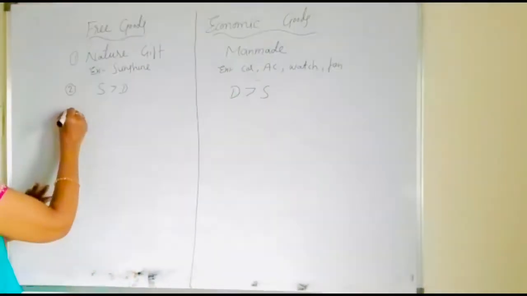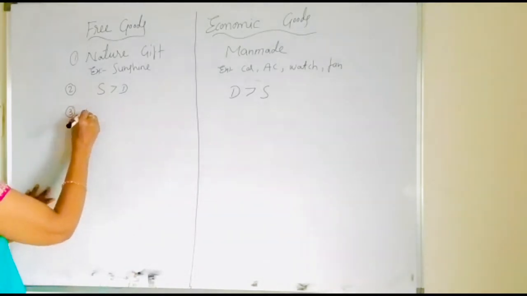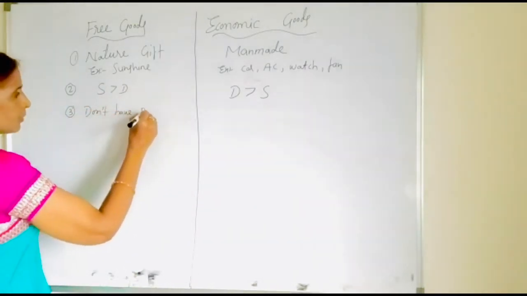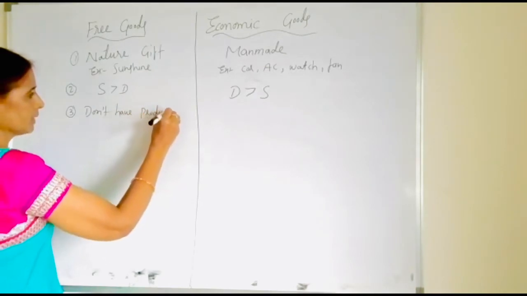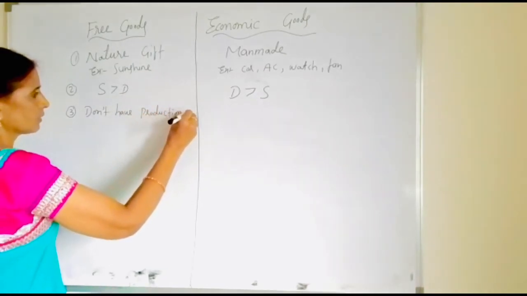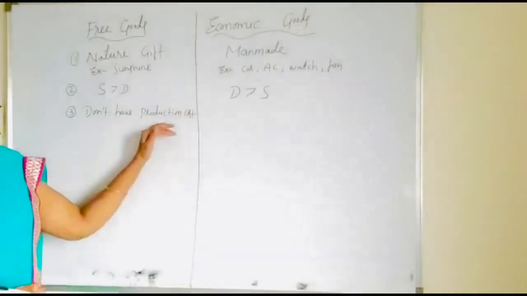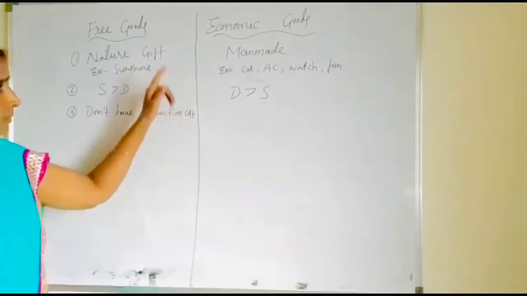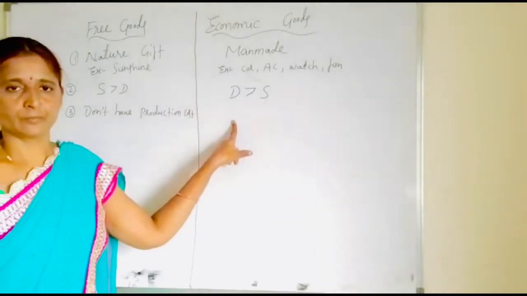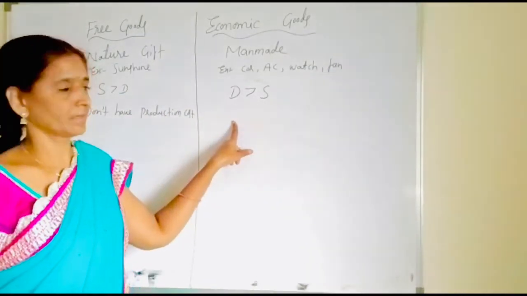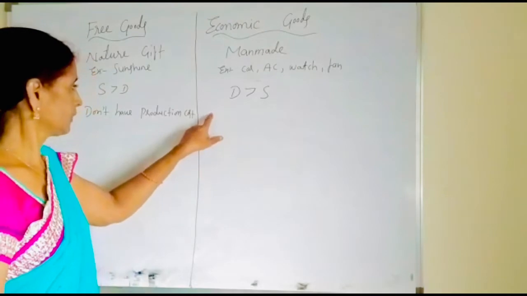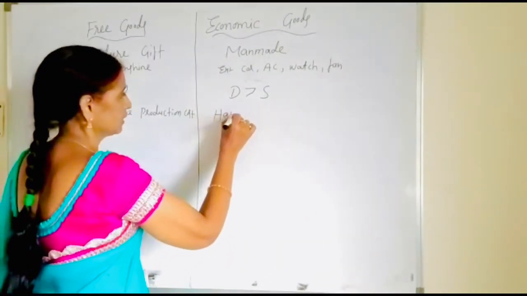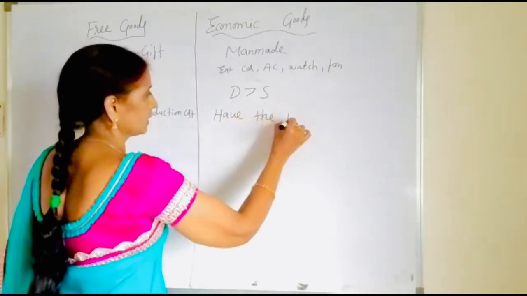And next one, children, free goods don't have production cost. Okay, free goods are not produced by the human beings. That is the reason they don't have the production cost. They are gifted by the nature, freely available to us. But economic goods are produced by the producer, that is human beings. So they have the production cost. Okay, economic goods have the production cost.